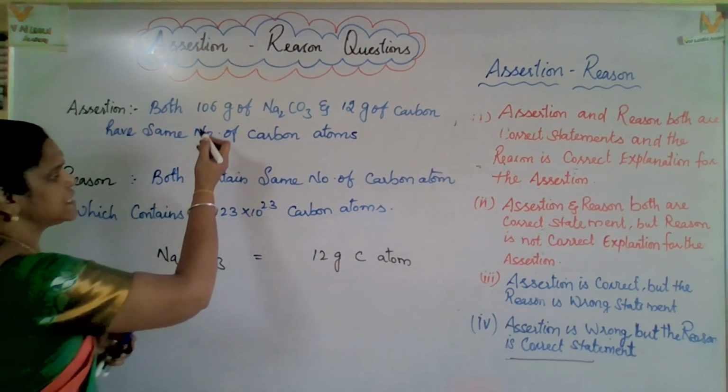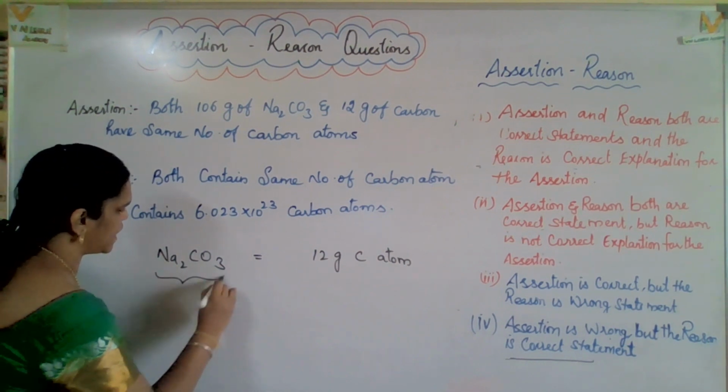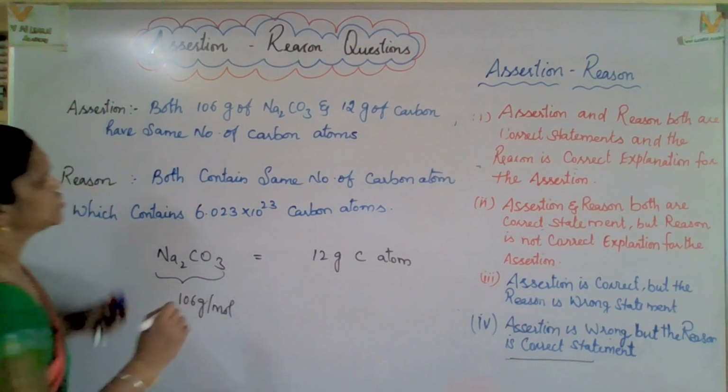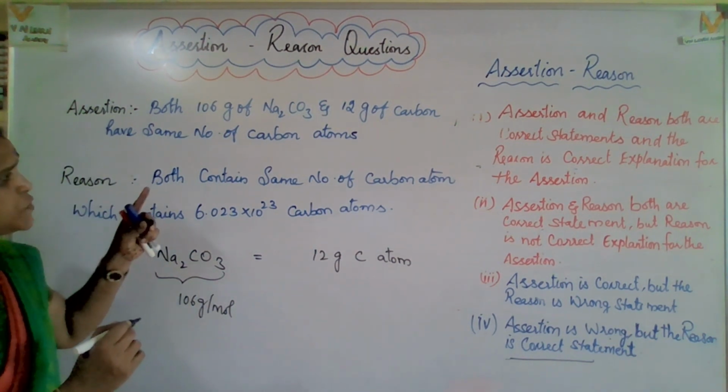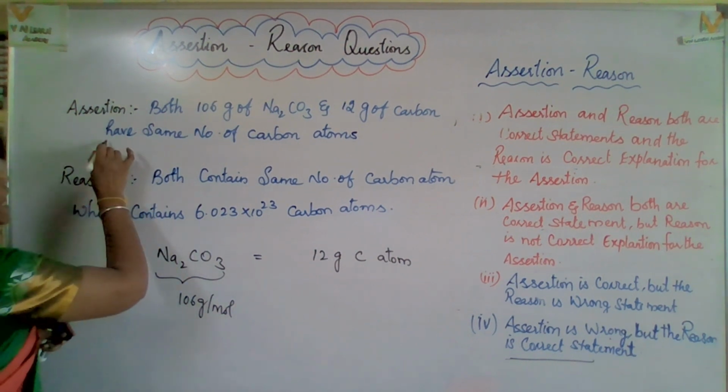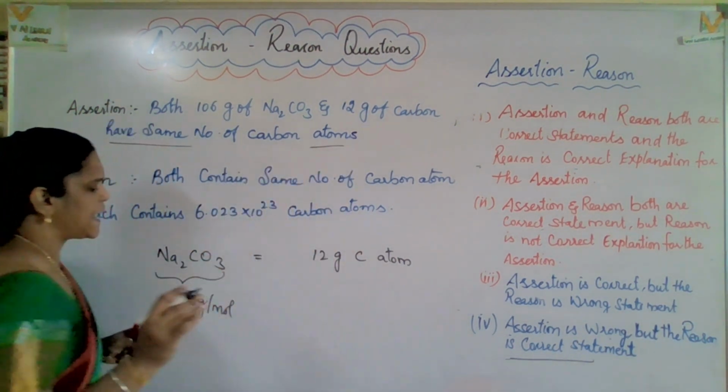Both 106 gram, this is altogether how much? 106 gram per mole, right? So 106 gram per mole of sodium carbonate and 12 gram of carbon have the same number of carbon atoms.